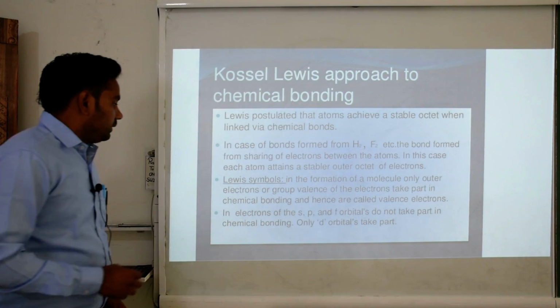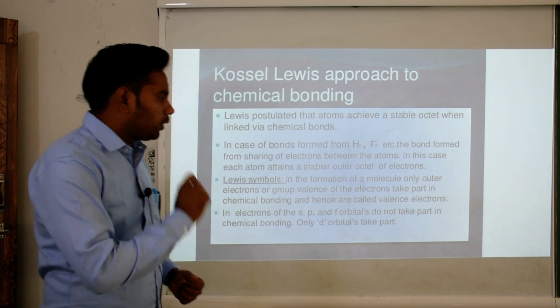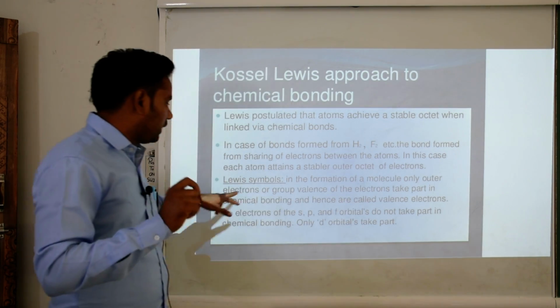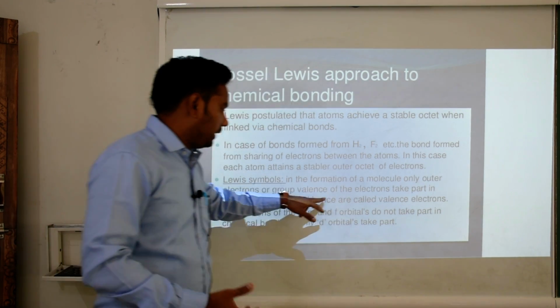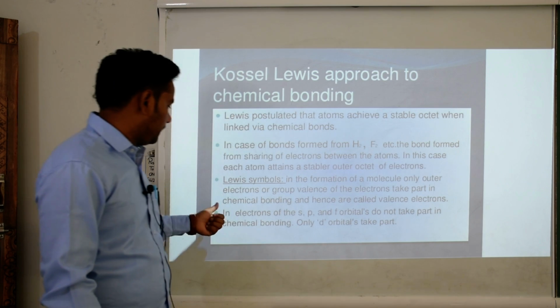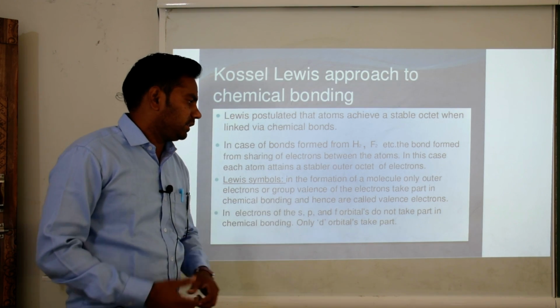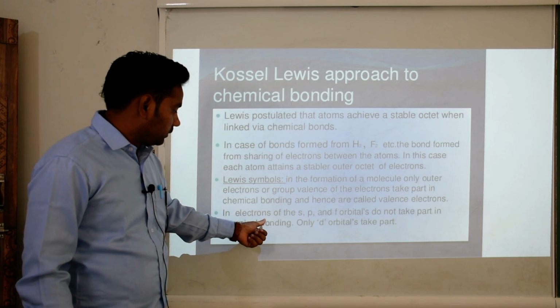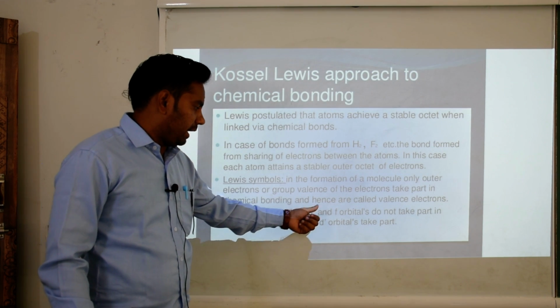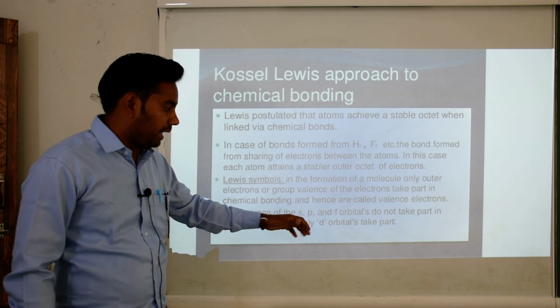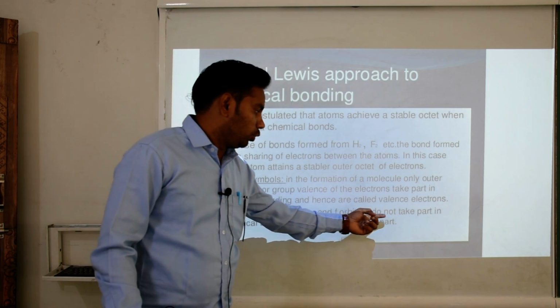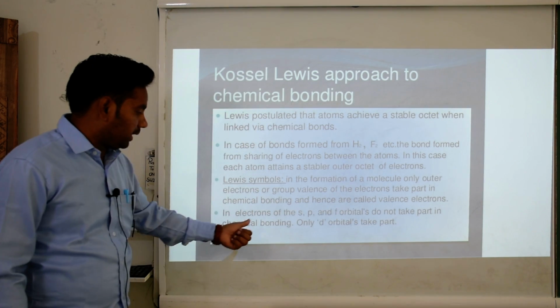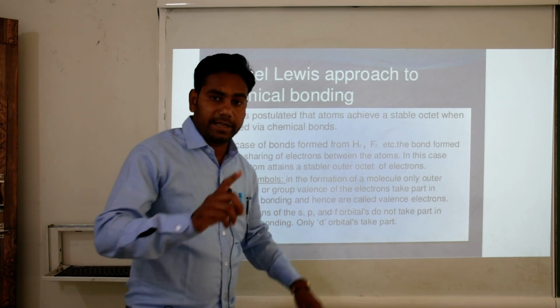Okay. Then Lewis symbol. In the formation of molecules, only the outer electrons and group valence electrons take part in chemical bonding and hence are called valence electrons. Electrons of the s, p and f orbitals do not take part in chemical bonding, only d orbitals take part.